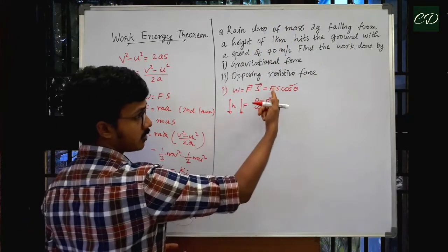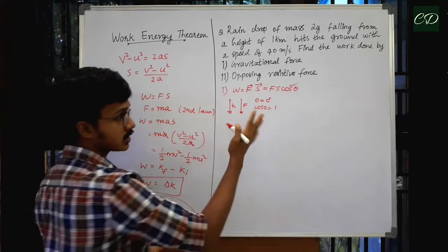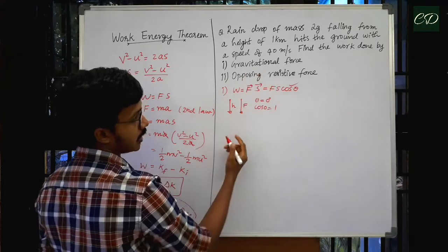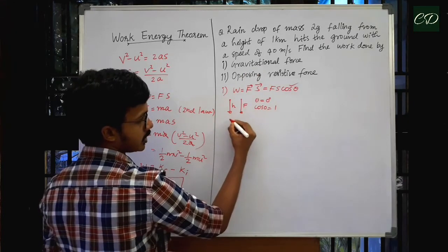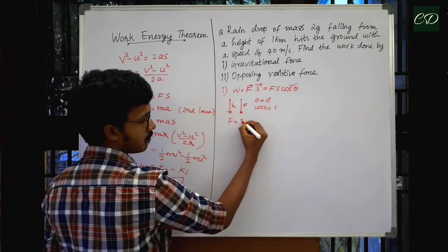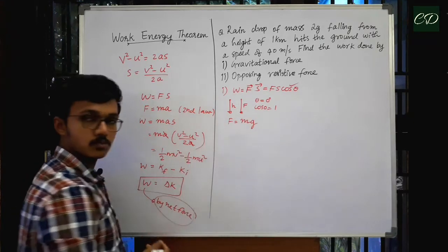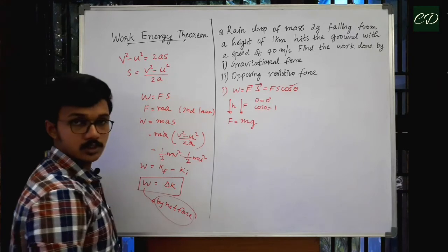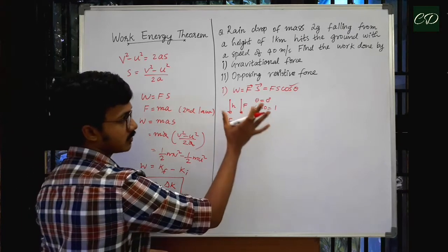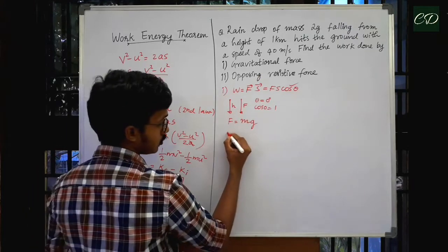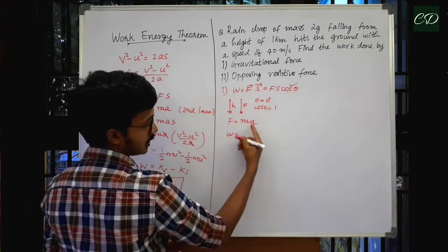Now, we have to find force, gravitational force. How much is gravitational force? Let me take the mass of the raindrop as m. So gravitational force F will be given by mass multiplied by acceleration due to gravity. F is equal to mg. So that is the gravitational force. If we have this much idea, then we can calculate the work done. Work done W is equal to force, that is mg.